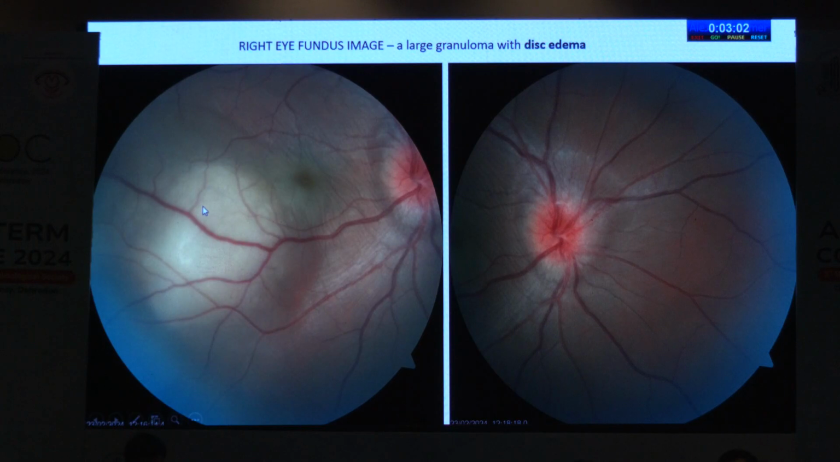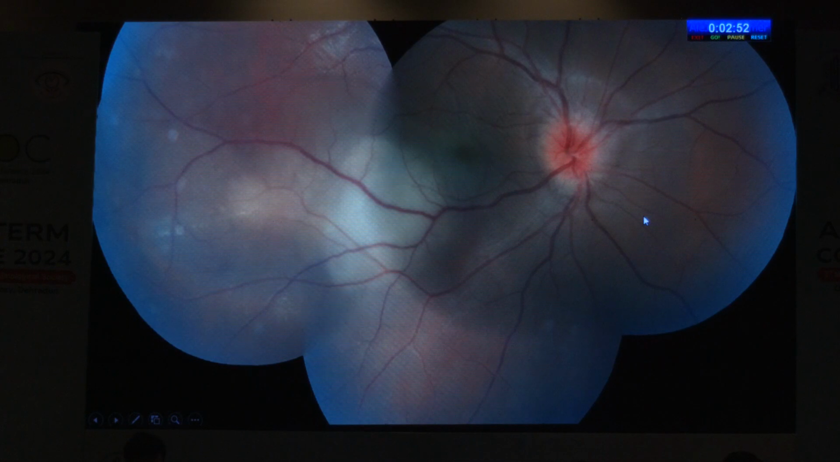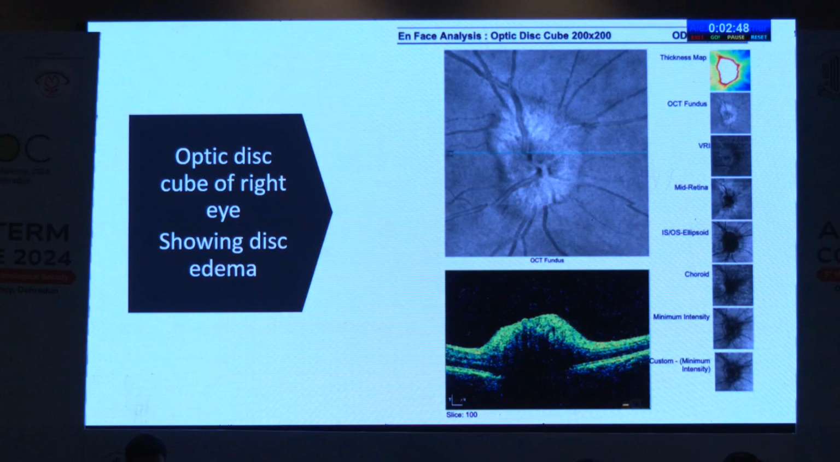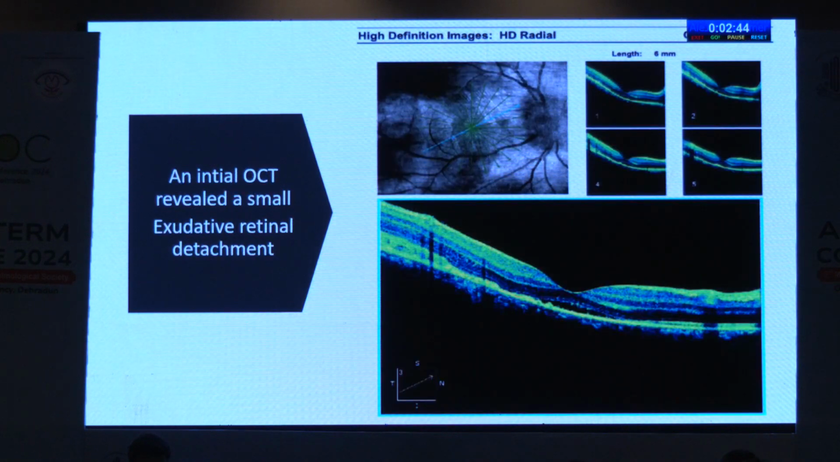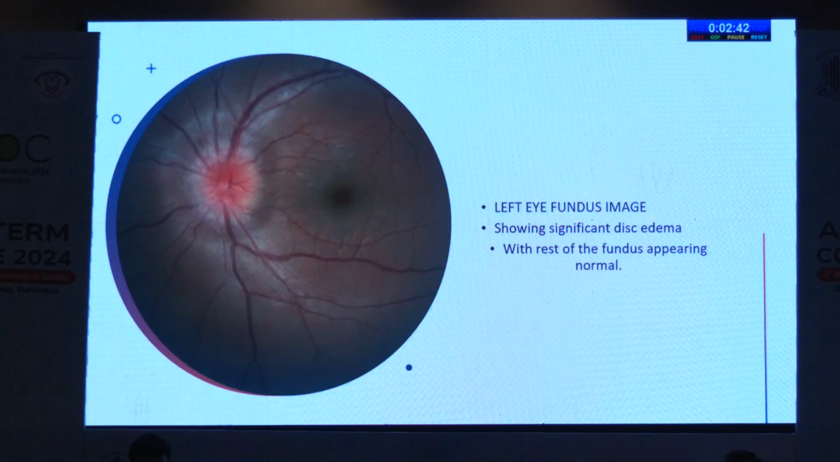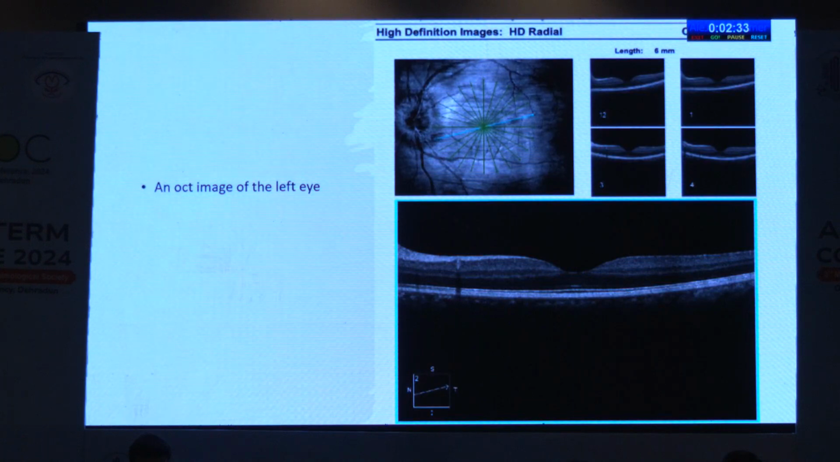So you can see there was a single very large choroidal granuloma in his right eye, but what was unusual was a bilateral disc edema in this patient, which was symmetric, and this is a picture of the right fundus. Optic disc cube of both the eyes also showed an optic disc edema, and these were the OCT pictures of the same patient. This was the left eye. He did not have any changes in his macula. There was just an optic disc edema present in his left eye as well.